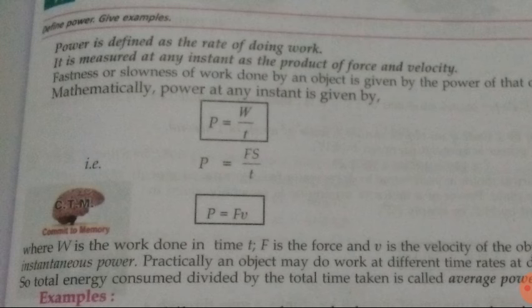That's why it is written that it is measured at any instant as the product of force and velocity.